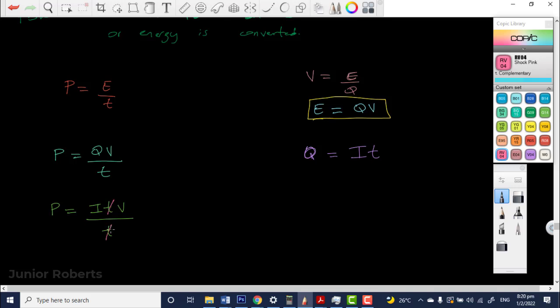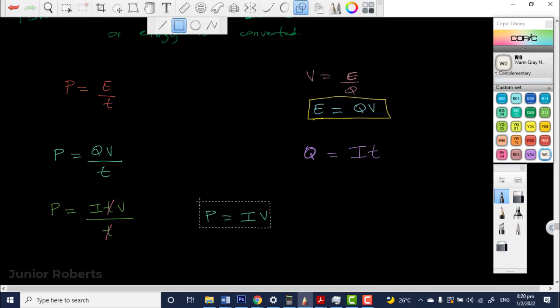So we'll cancel like that, and we can calculate electrical power by saying that power P is equal to the current flowing I multiplied by the potential difference V. Okay? Yes, sir. And this is our first formula for calculating electrical power. Okay? So this is our equation 1. Yes?